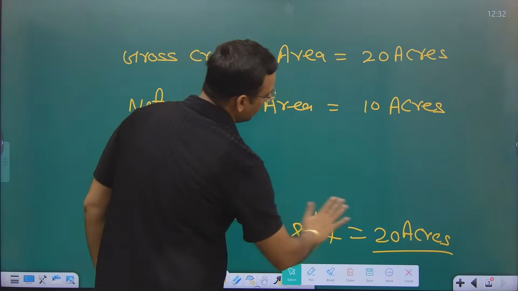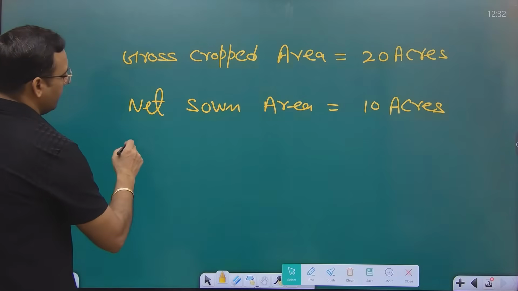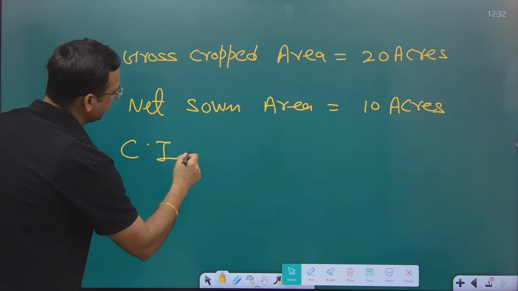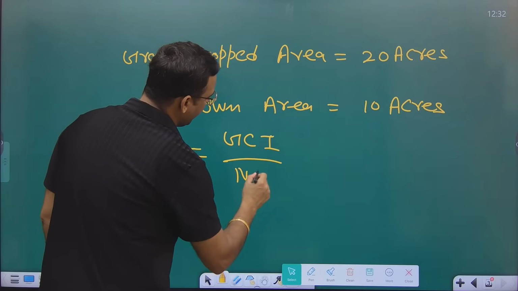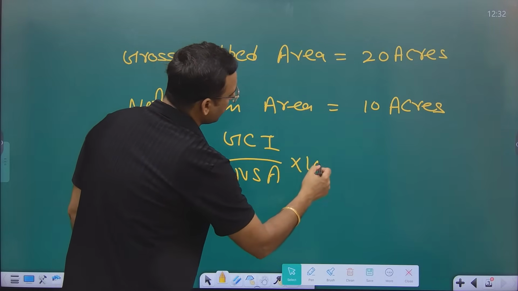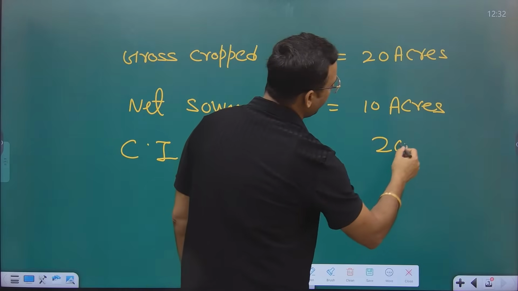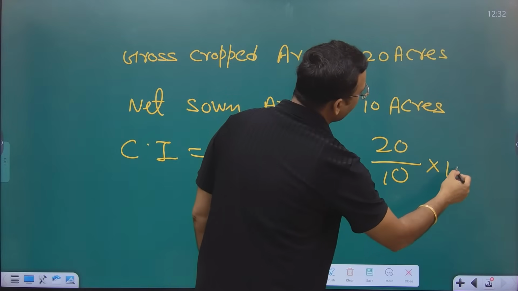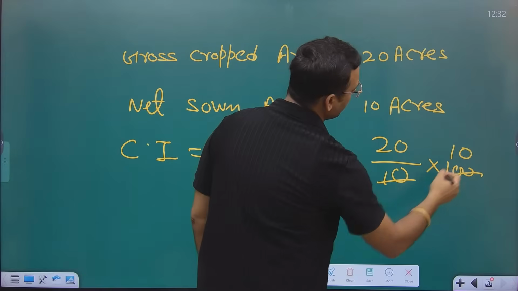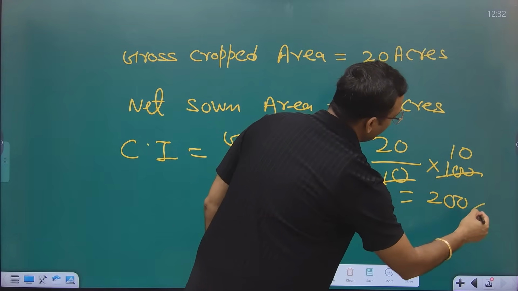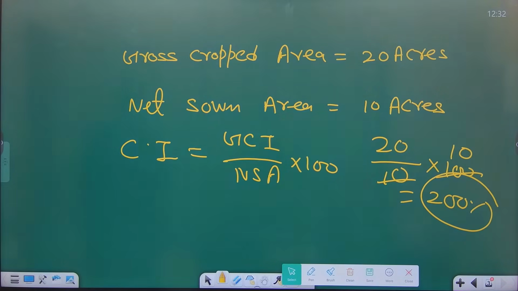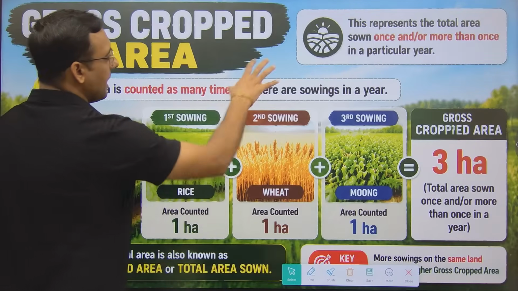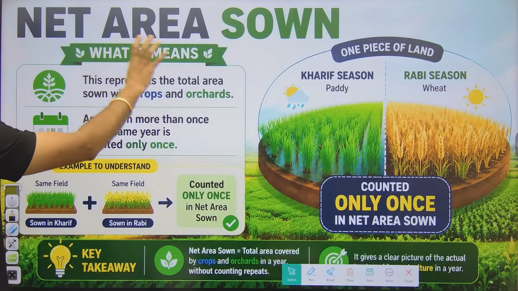Now cropping intensity, the formula of the cropping intensity says gross cropped area divided by net sown area into 100. So my gross cropped area is 20, my net area is 10 into 100, so it will be 200%. So cropping intensity of my farm according to this will be 200%. I hope you guys are clear about the cropping intensity. If yes, I told you about the gross cropped area, net sown area.